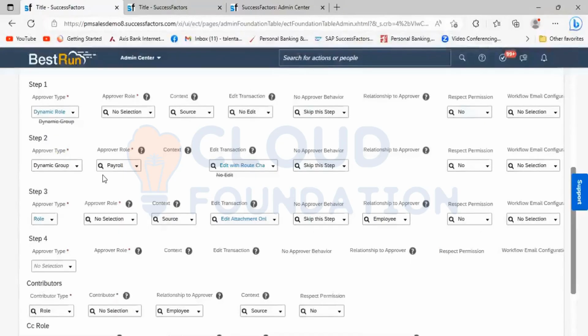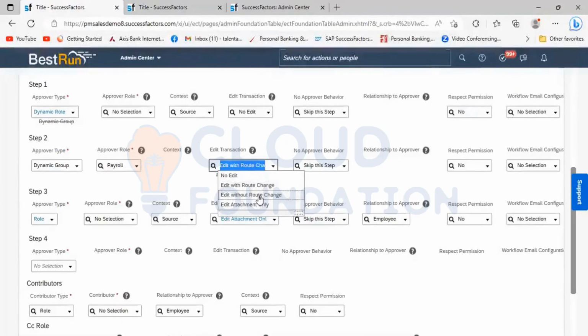It will validate the entire workflow by going into the previous step. The notification will be sent to the previous step and the workflow will be validated, and then the flow will come from the previous step to this step and to the future step, the next step. That is the meaning of edit with root change.